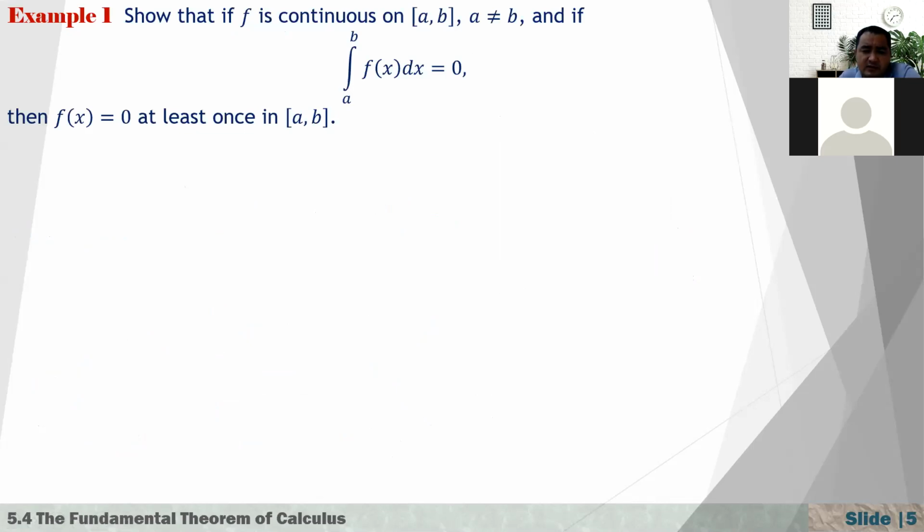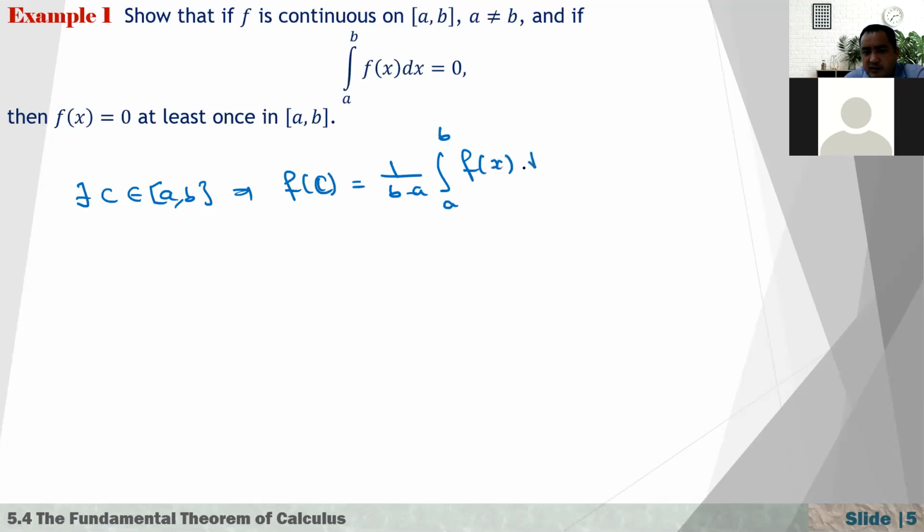Show that if f is continuous on [a, b], a is not equal to b, and the integral from a to b of f(x) dx is equal to 0, then f(x) equals 0 at least once in [a, b]. By using the previous theorem, there exists some c in the interval [a, b] where f(c) is equal to 1 over (b minus a) times the integral from a to b of f(x) dx.